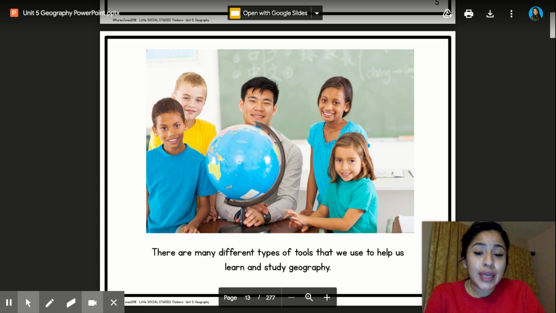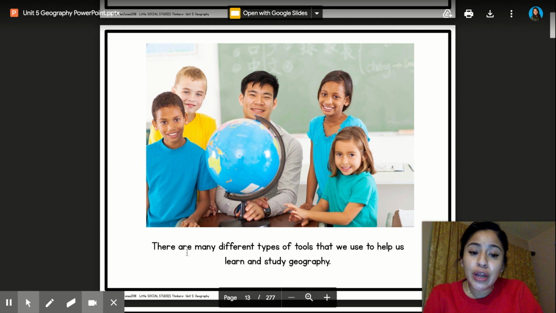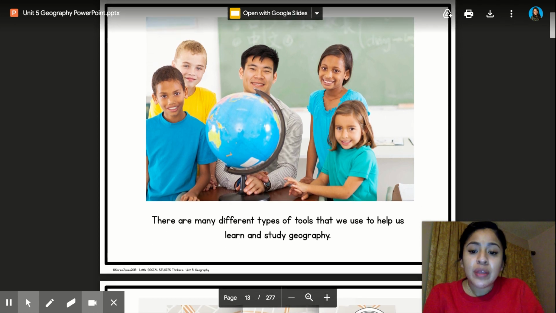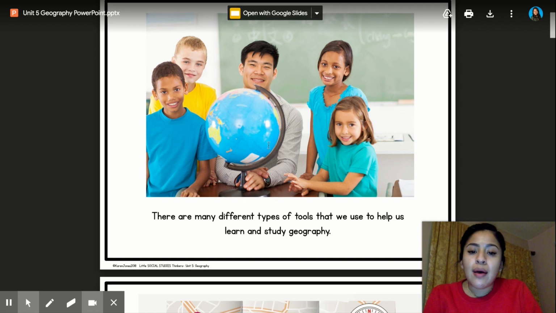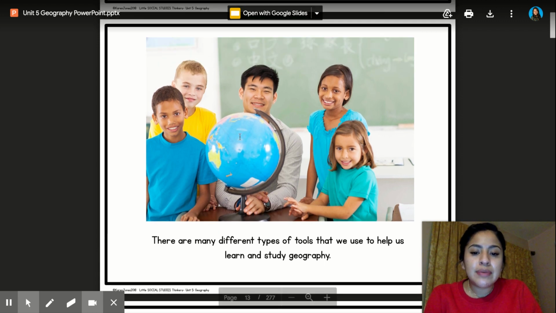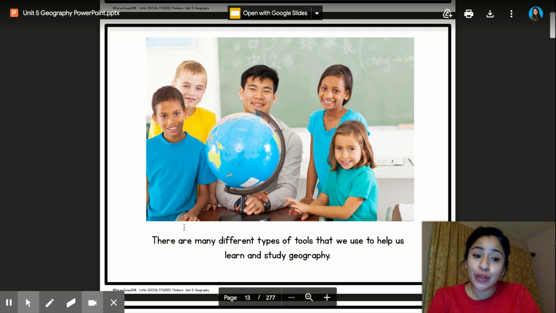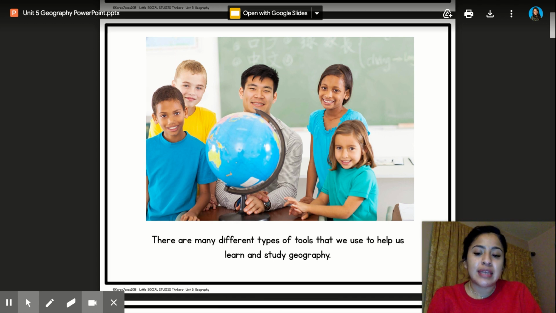Ooh, we're getting into the tools now that help us learn about geography. It says there are many different types of tools that we use to help us learn and study geography. Can anyone tell me what this is right here? This three-dimensional model? What is this? That's right. It's a globe. And we're going to learn a little bit more about the globe in the next couple of slides.